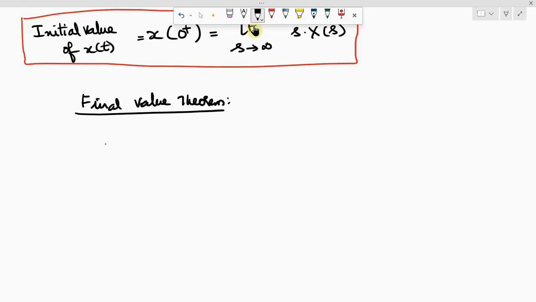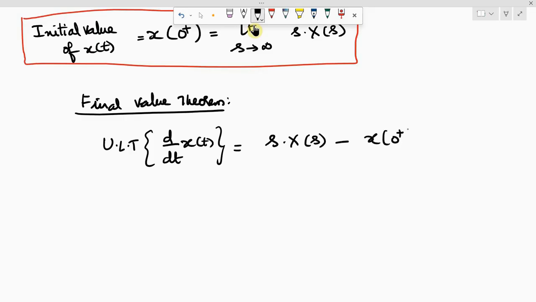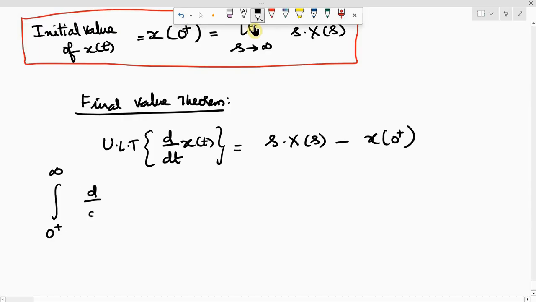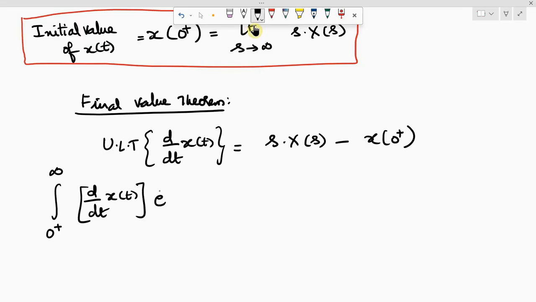So, as per the result, the unilateral Laplace transform of d by dt x of t is written as s into X of s minus x of 0 plus. Now, applying the formula, the integral of d by dt x of t e power of minus st dt is equal to s into X of s minus x of 0 plus.